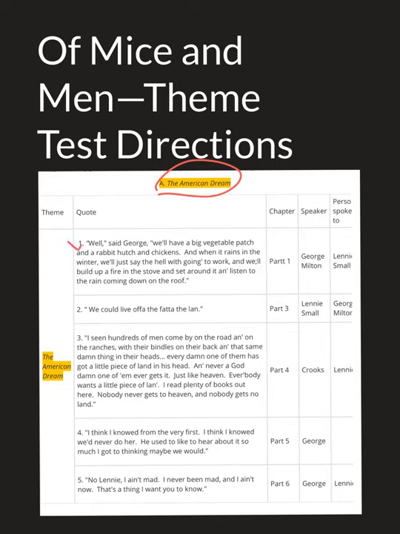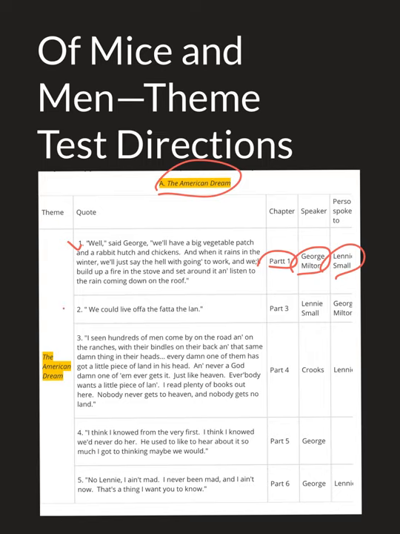So this one says, "Well said George, we'll have a big vegetable patch and a rabbit hutch and chickens." I just read that on the previous page. This comes from chapter 1. The speaker is George, and it's spoken to Lenny. So I give you a lot of information about each of these quotes.